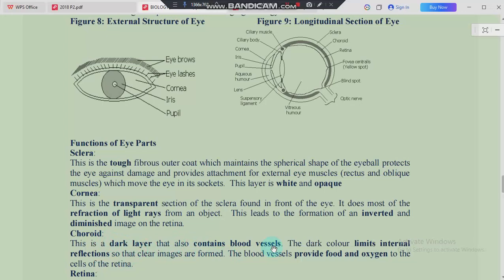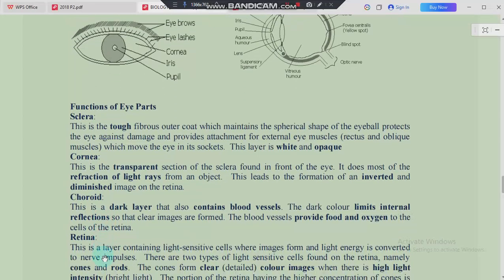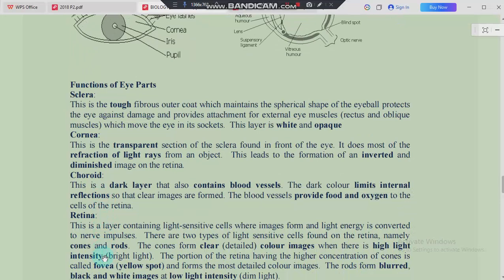Apart from that, we know that these blood vessels are simply providing oxygen and food to the different cells of the eye and also of the retina. So this choroid also contains the dark color, which limits internal reflection, which is simply the bouncing back of light, right? That internal reflection is going to be prevented by this choroid, and the one that is responsible for refraction is this structure, which is the cornea.